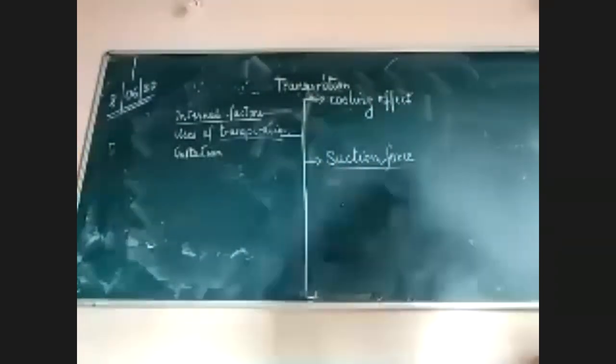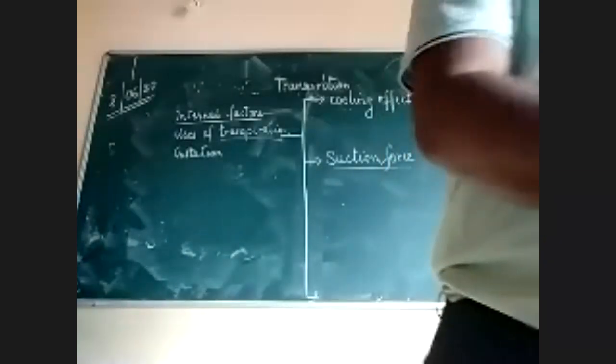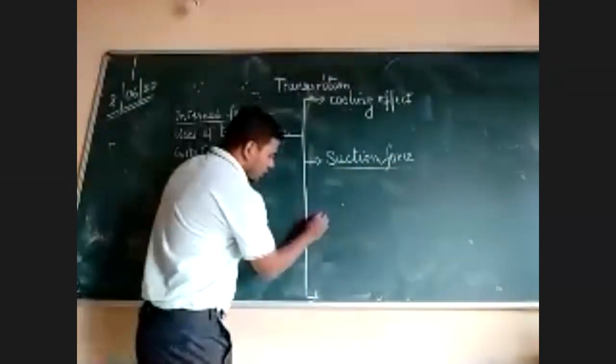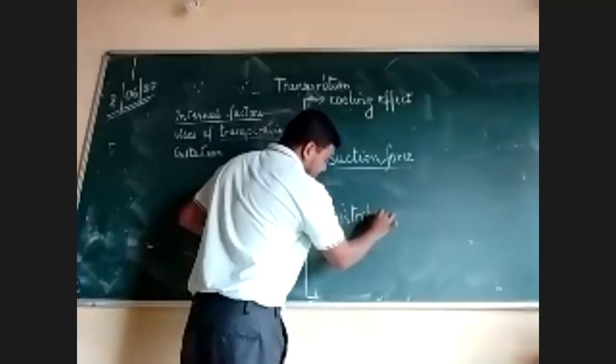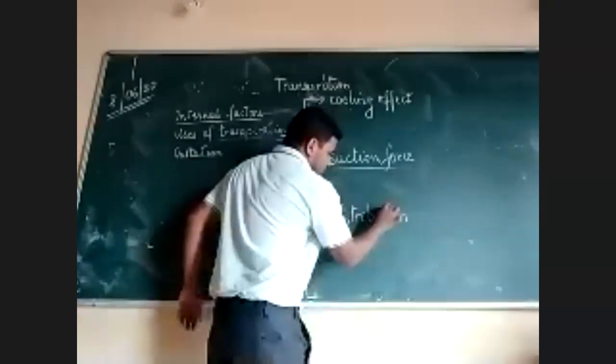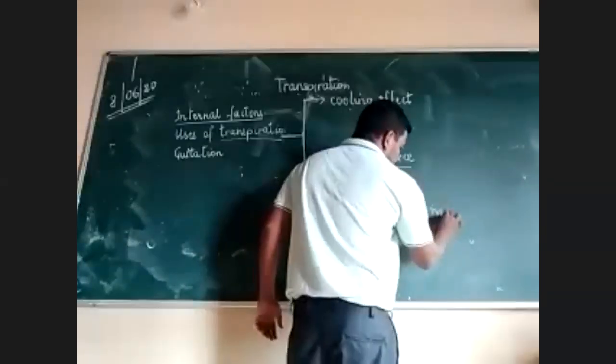Now I'll go to the third. Third one is maintaining the concentration. There's one more: it helps in distribution of minerals.